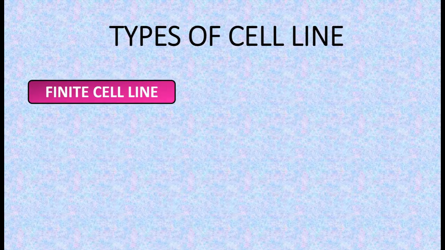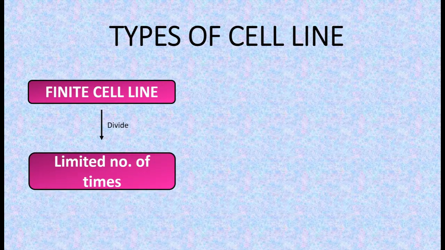Let us see the types of cell line. First is finite cell line. In finite cell line, normal cells can divide a limited number of times. Hence, the cell line derived from normal tissue will die out after a fixed number of population doublings, thus called finite cell line.